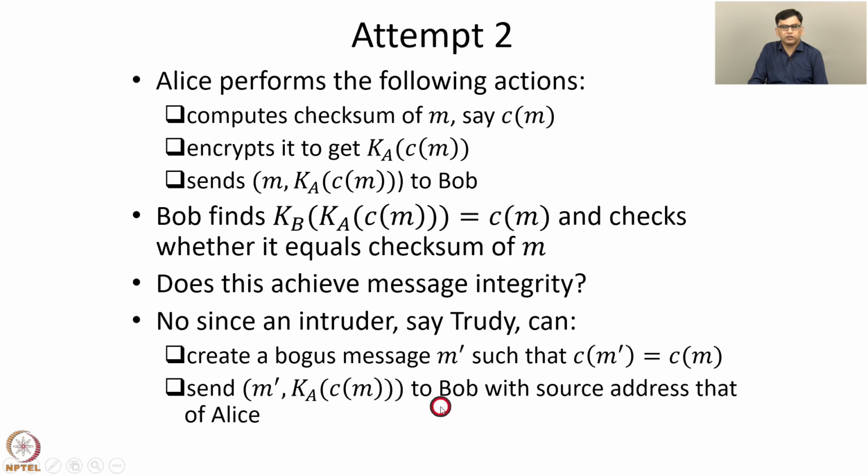So Bob accepts the message. So in this way, the intruder is able to create a bogus message and send it to Bob. So this attempt also fails because it is easy to find another message M prime which has the same checksum as a particular message M.